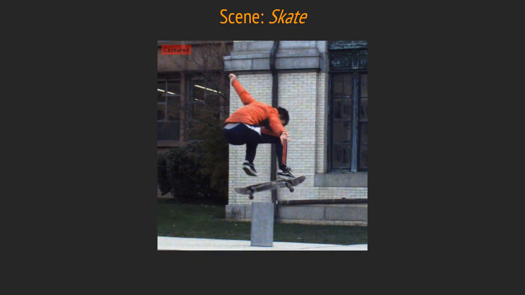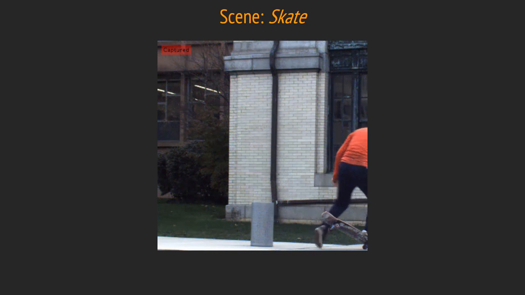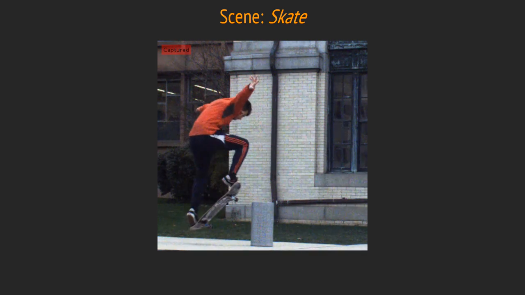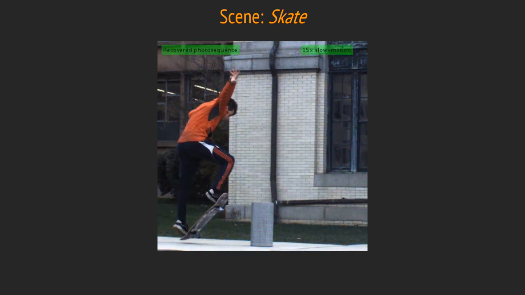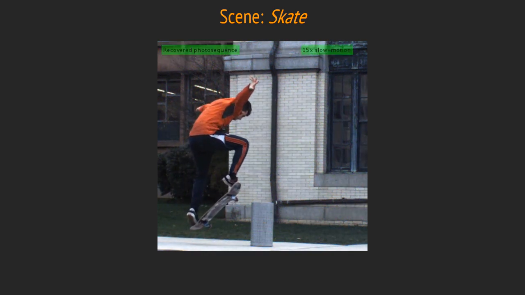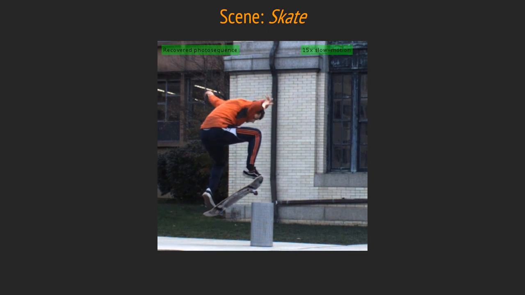Now let's see a long sequence of our alternating short and long exposure captures. This is captured at around 30 frames per second. And we do a 15x increase in frame rate of the blurred images, as shown in this beautiful result.